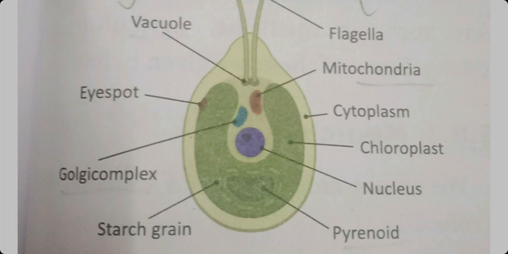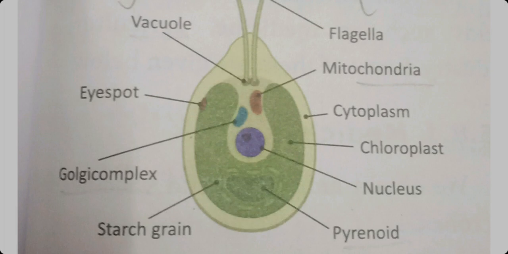Then the red color thing denotes mitochondria. Mitochondria is the powerhouse of the cell. So that is the cell organelle. Then pyrenoid is present. Pyrenoid, it stores food. Then starch grain also, it's a small structure.